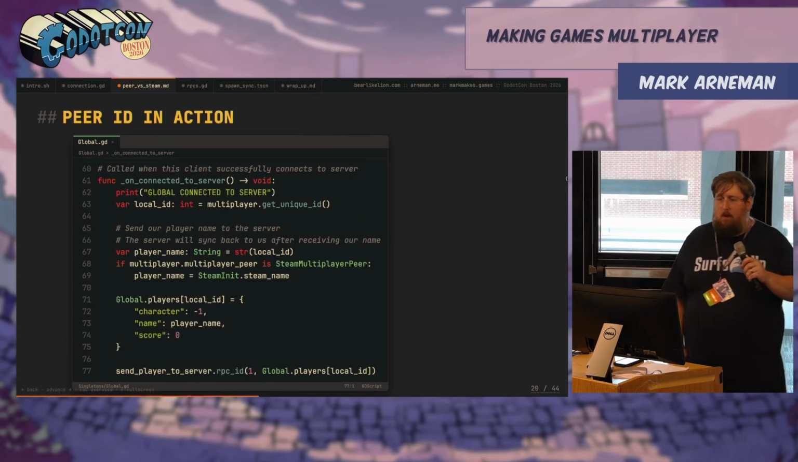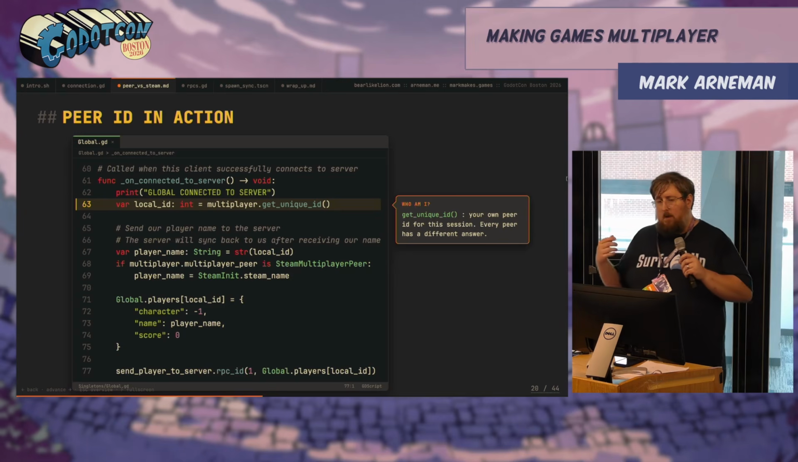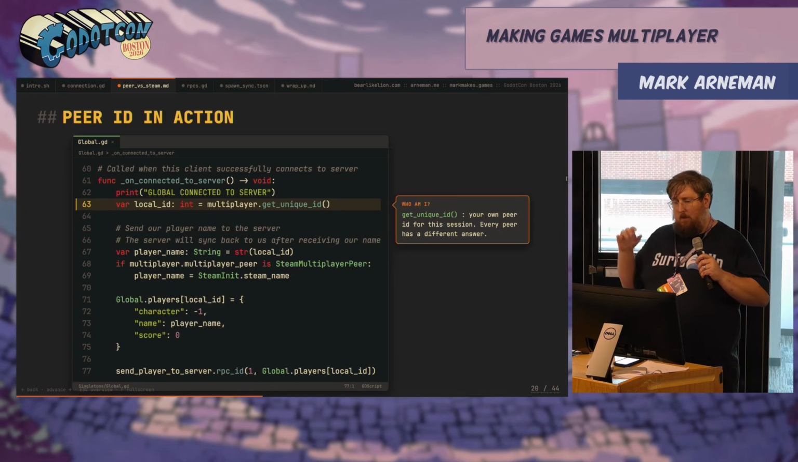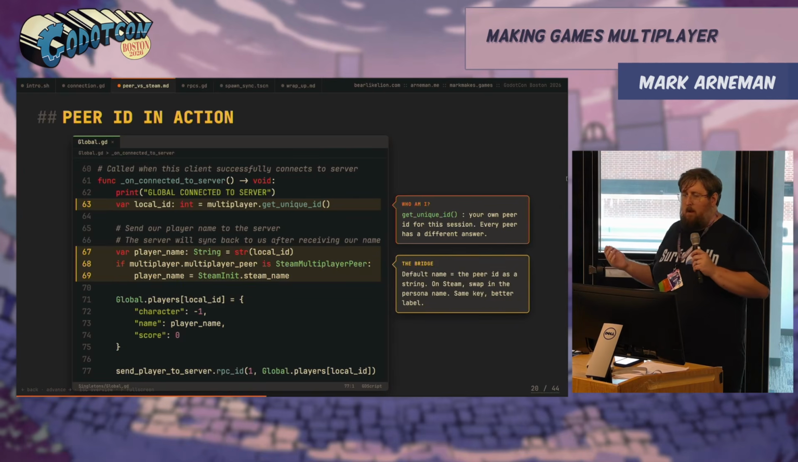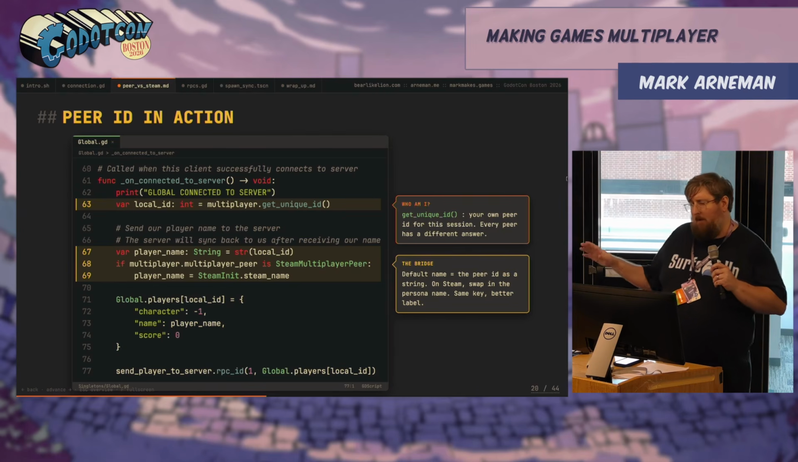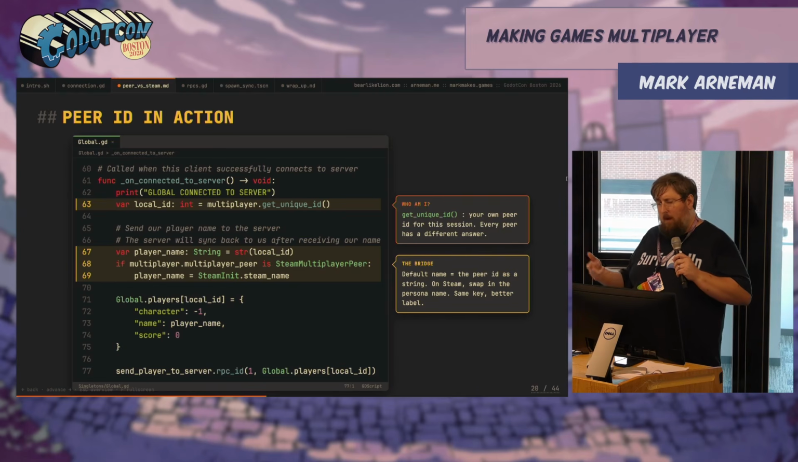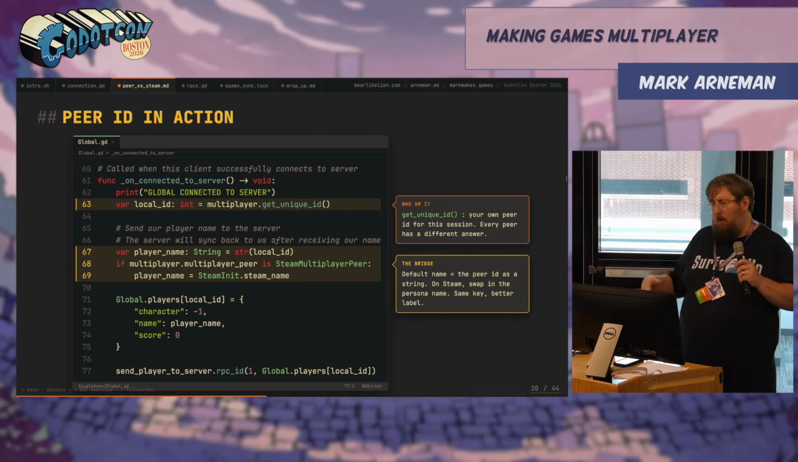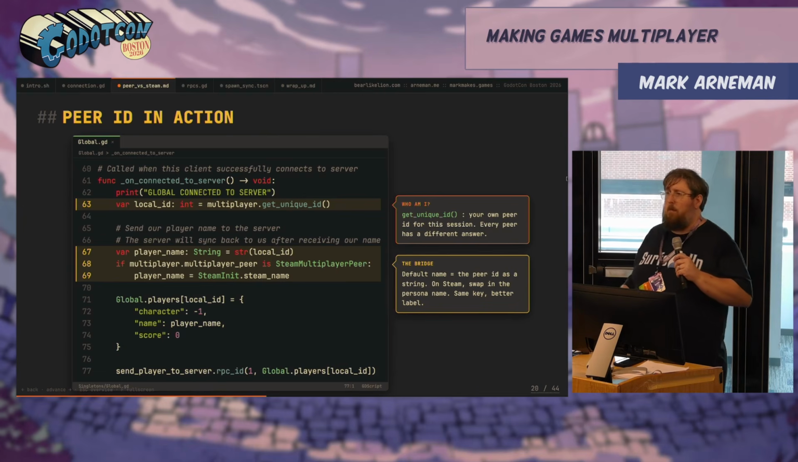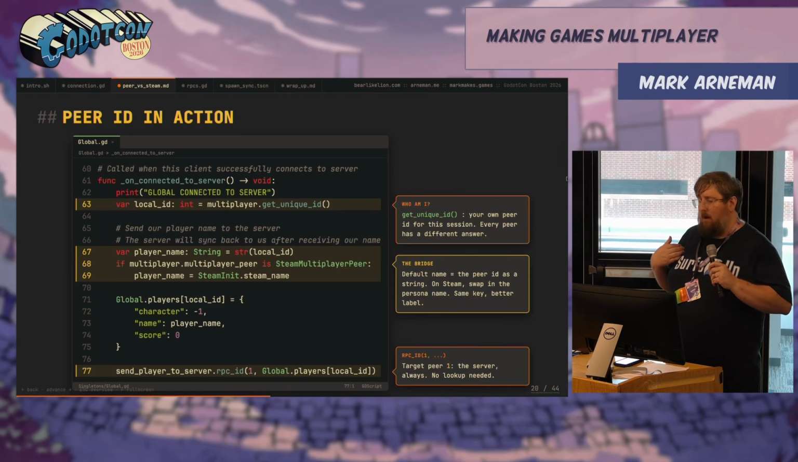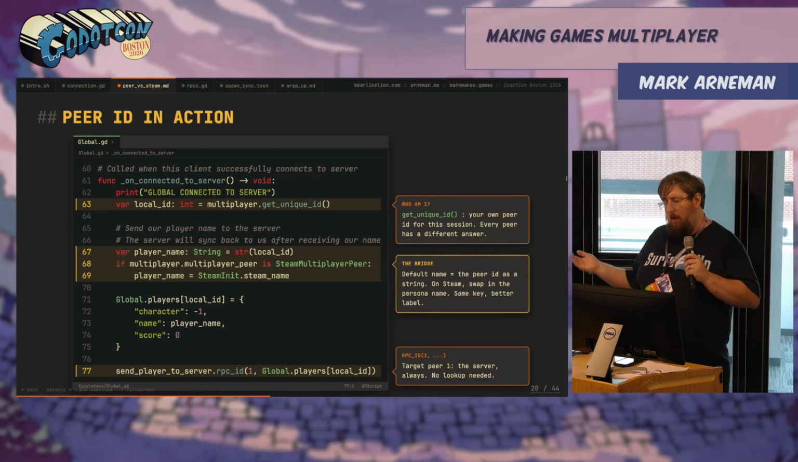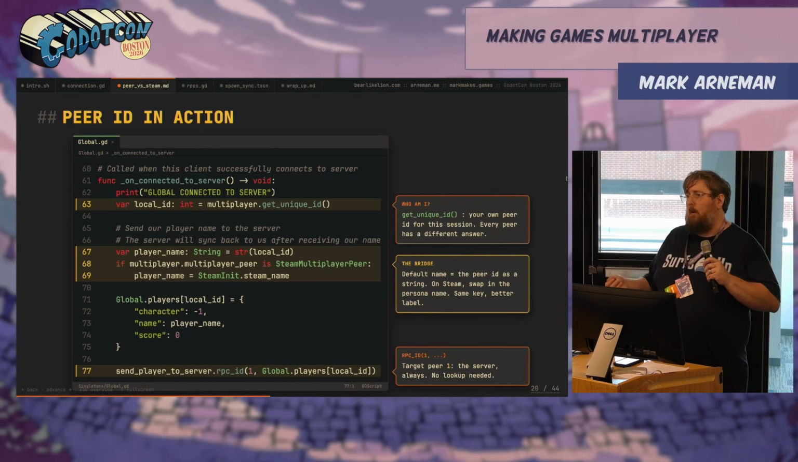Now, in action, we're going to get our unique ID. This will set who we are. Then we're going to do a quick check. By default, a player name is our peer ID. But if Steam is here, we're going to override the player name with the user's Steam name. Then we're going to send to the server all of our information on who we are. This is through an RPC call with an ID targeting the host, number 1.